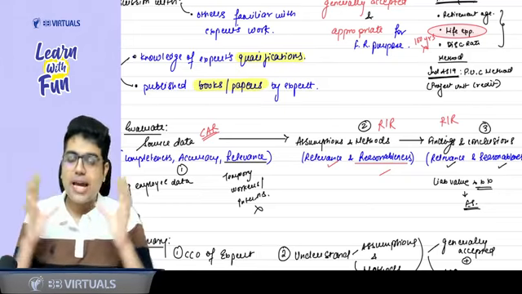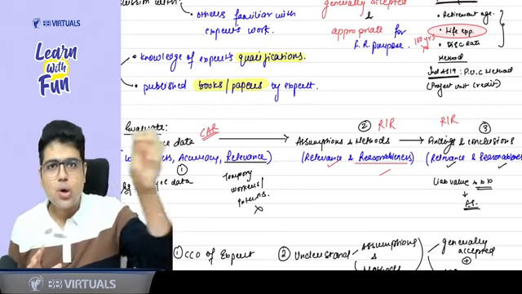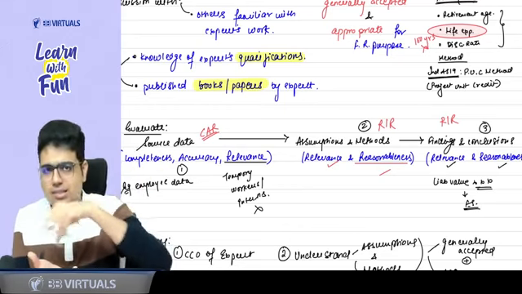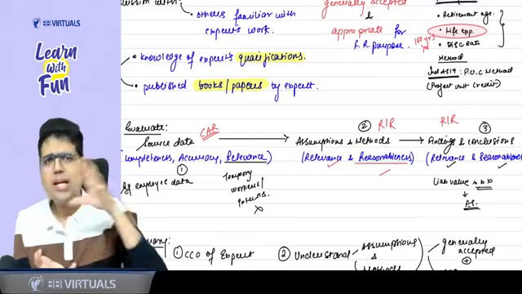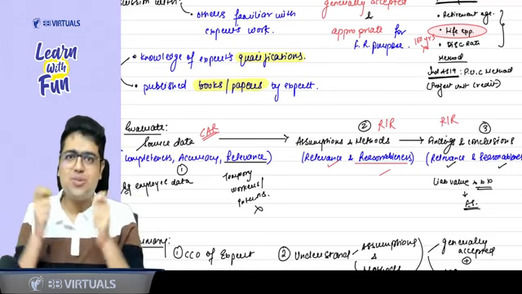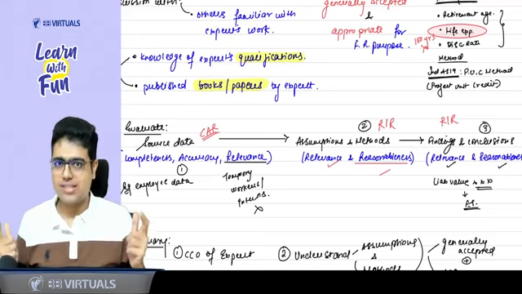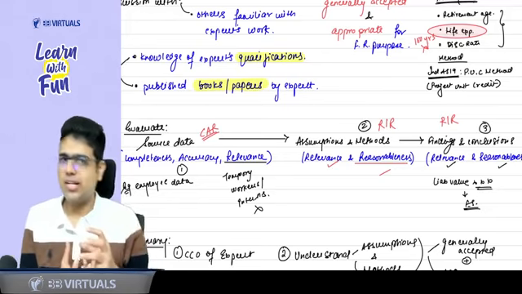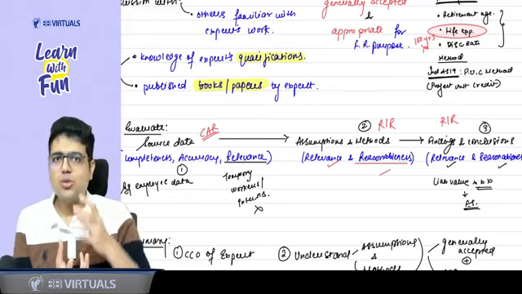If I talk about the actuary, he takes the employee data from the client. On that employee data, he applies the assumptions and methods. And once he applies the assumptions and methods, he calculates the liability. He calculates the liability to be shown in the financial statements. So the first step is checking the source data. Checking the data used by the actuary.